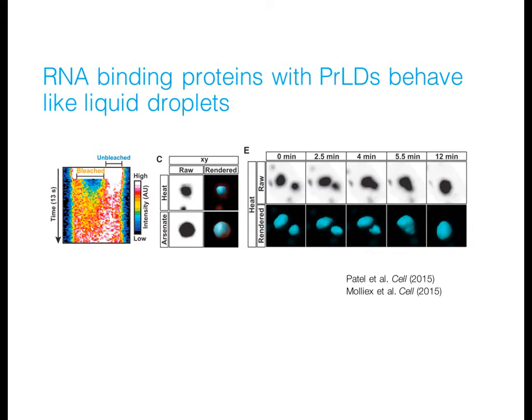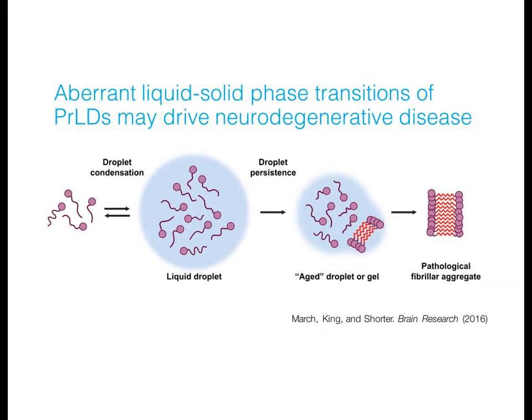If you photobleach one half of a FUS droplet, you see that the FUS molecules from the unbleached half of the droplet rapidly relocate to the bleached half, leading to a rapid fluorescence recovery in the bleached half of the droplet. Additionally, the droplets have roughly spherical morphology and fuse rapidly when brought into close proximity with one another.